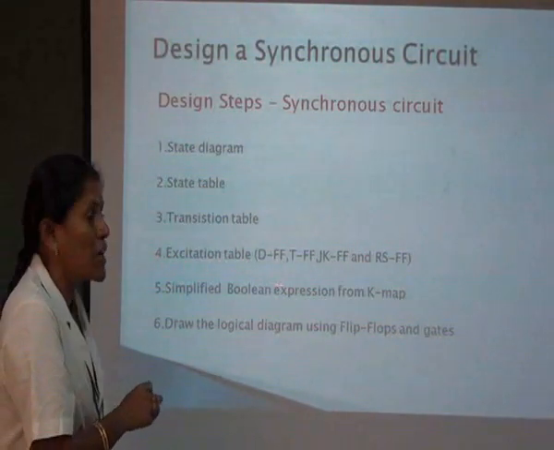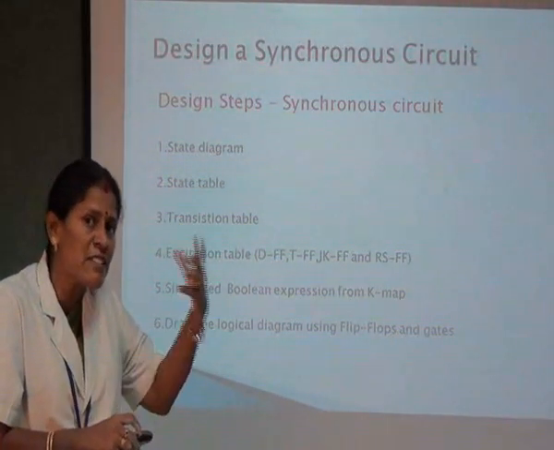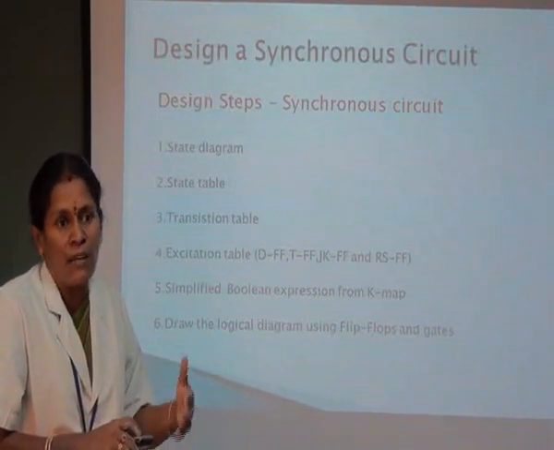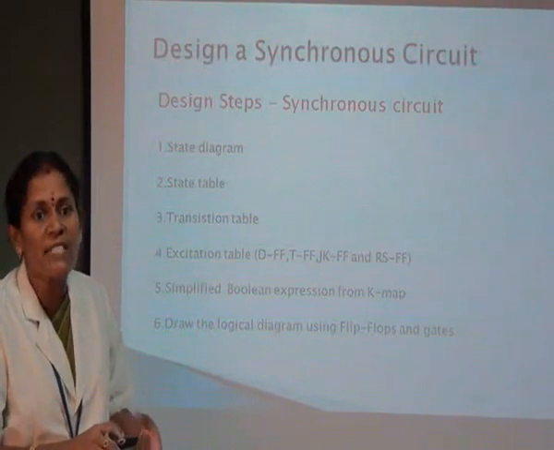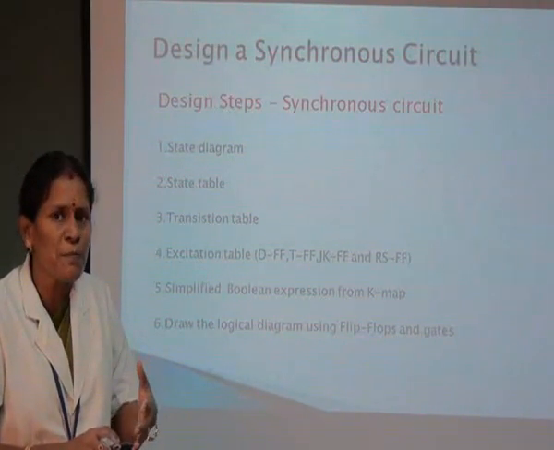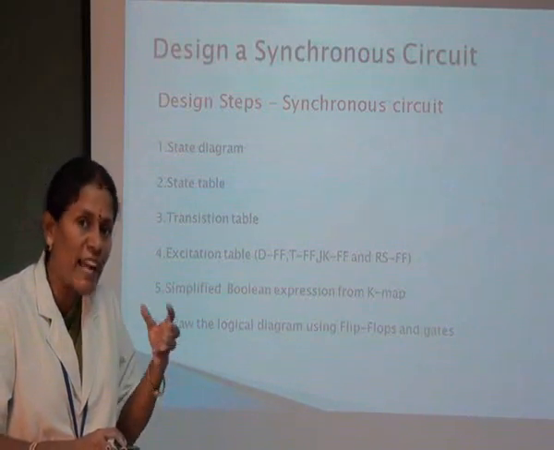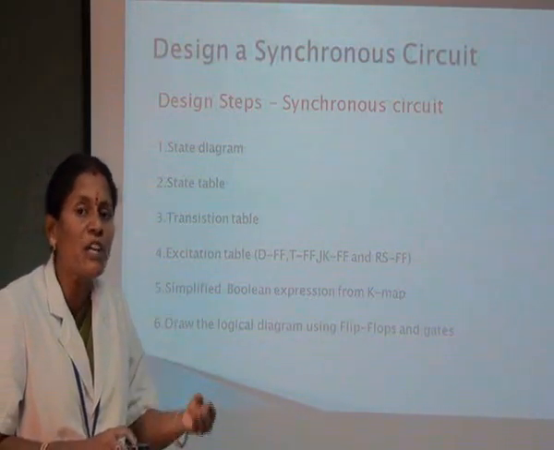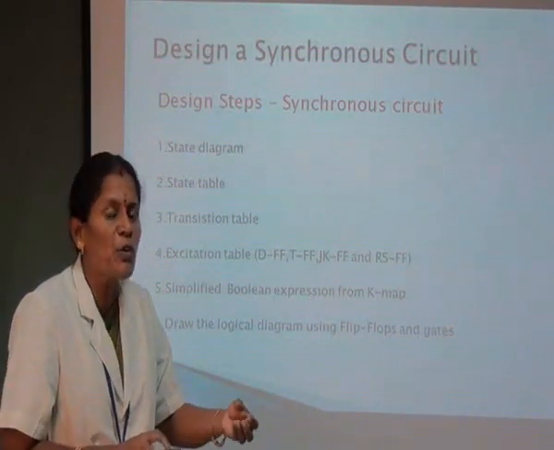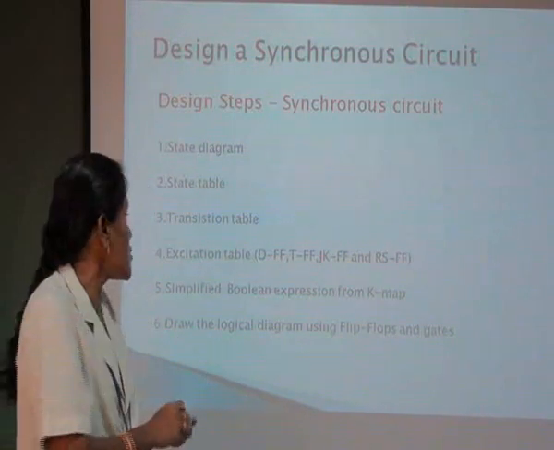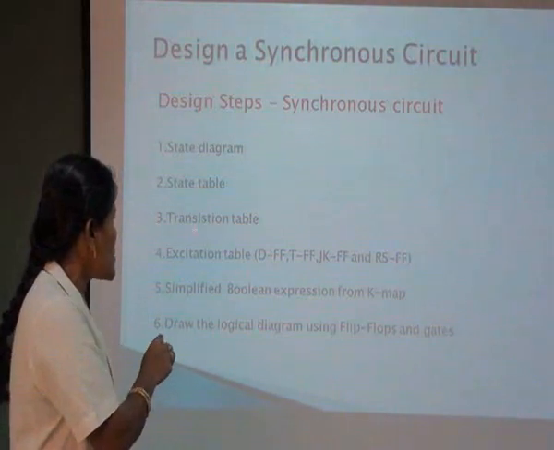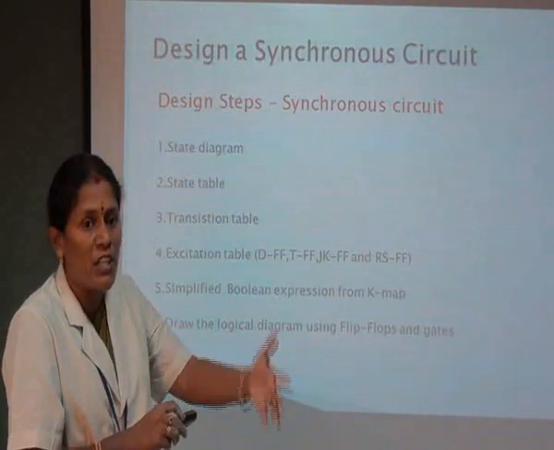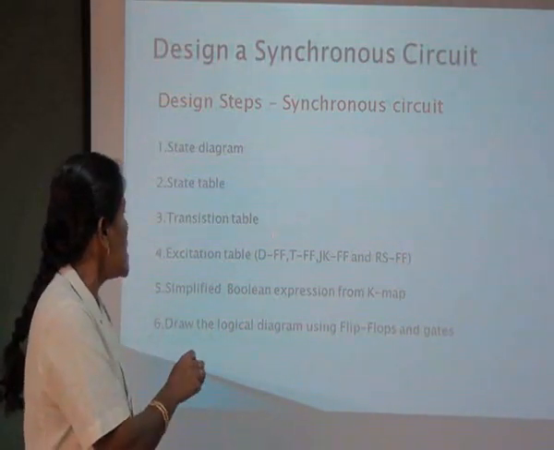What is meant by excitation? Excitation is nothing but, for the required output, we are finding the input, because general people come and ask me to design the circuit for a purpose. So they give the output, the requirement, and for achieving that requirement, what inputs are needed? From the output, we have to find out the input. Then the table is called an excitation table. But in the transition table, the inputs given and how they transition to the next level, and what output will be produced, is explained.